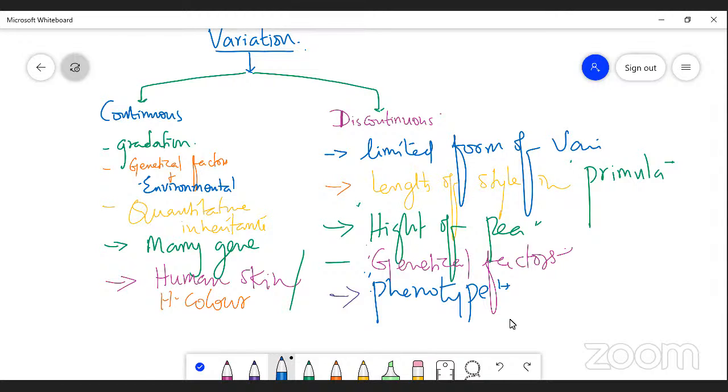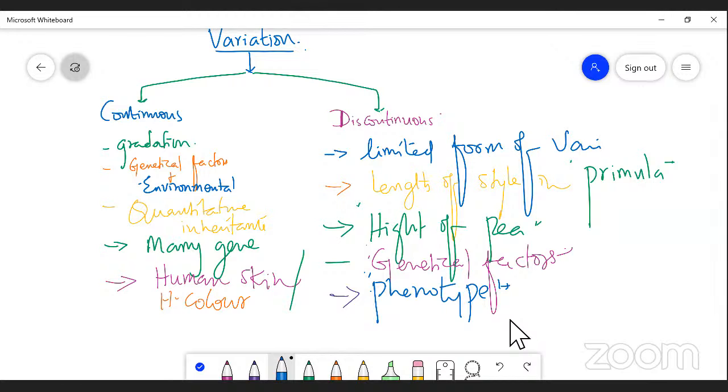I repeat once again, discontinuous variation is a type of variation that shows a limited form of variation because it is determined by only a few genes. The genetical factors are only responsible for determination of a particular character, and the phenotype ratio of an organism is not affected, right?